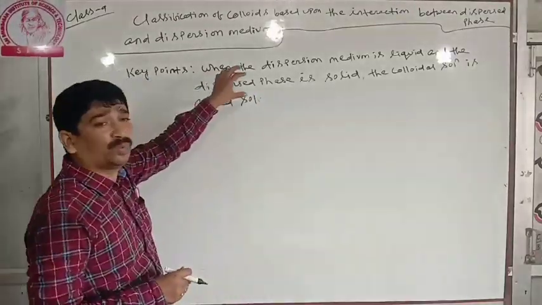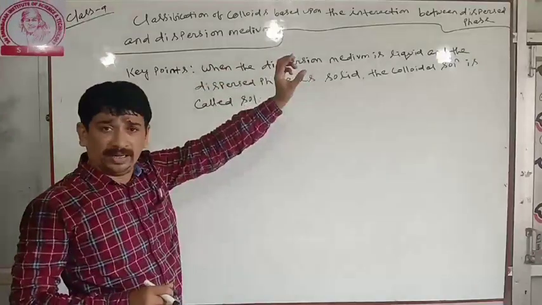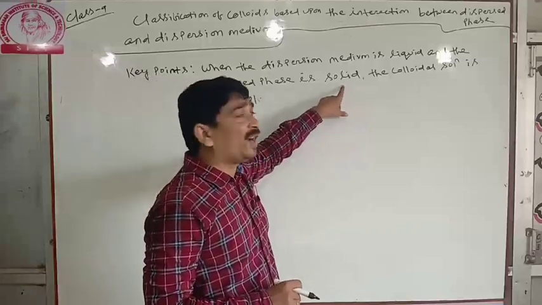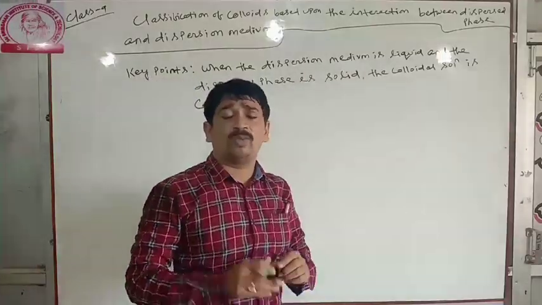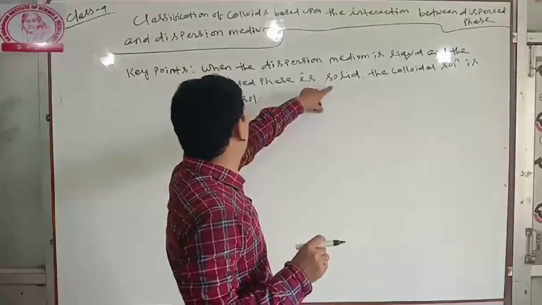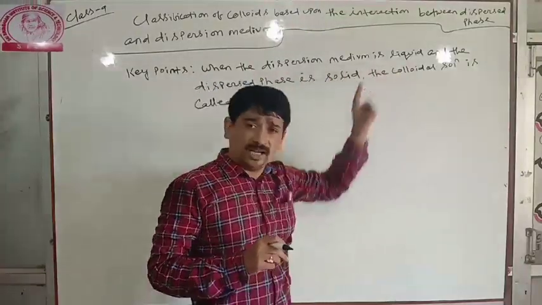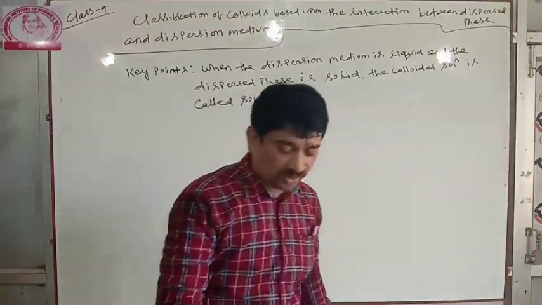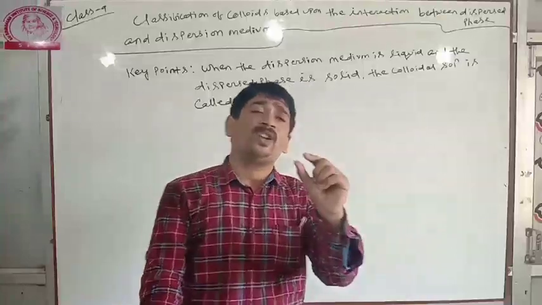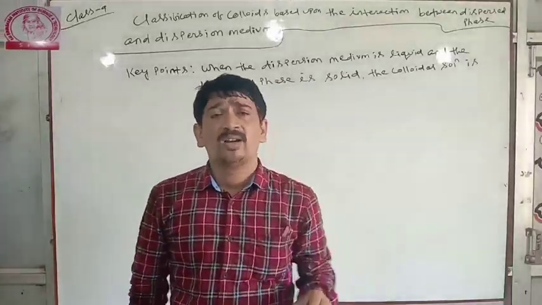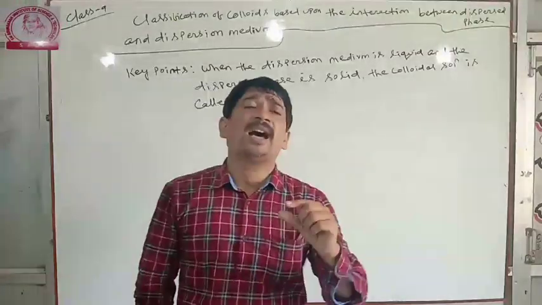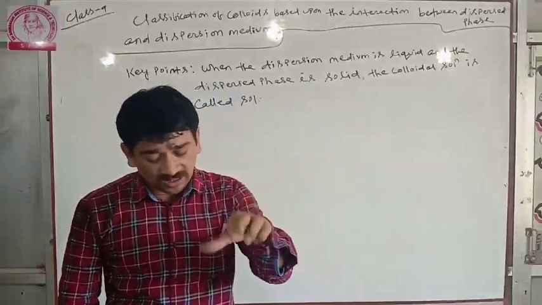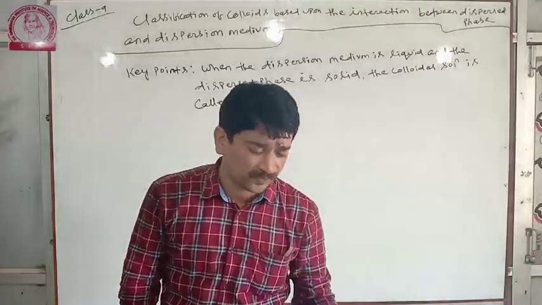Very important short question. When the dispersion medium is liquid and the dispersed phase is solid, the smaller part is solid and the larger part is liquid, then the colloidal solution is called sol. When the dispersion medium is water, it is hydrosol. When the dispersion medium is alcohol, it is alkosol. When the dispersion medium is benzene, it is benzosol respectively. Clear? This is one important short question.